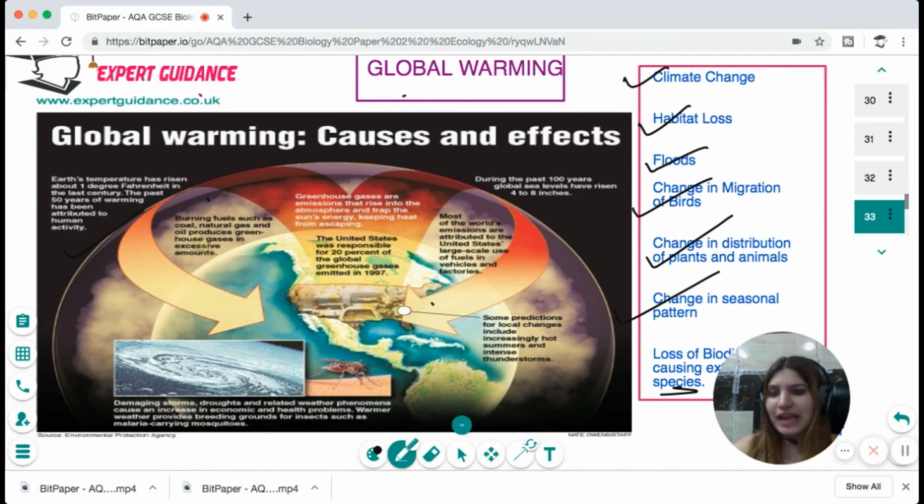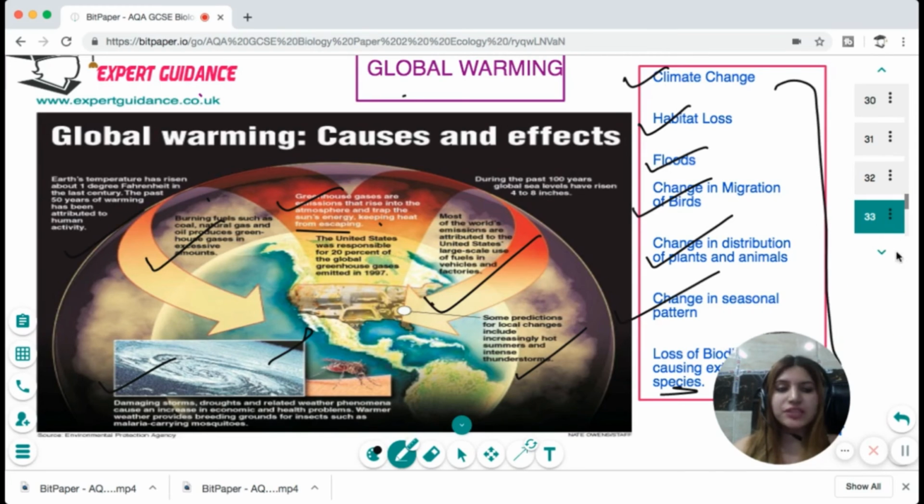And what are those human activities? Burning fuels such as coal, natural gas, and oil produces greenhouse gases in excessive amounts. Greenhouse gases are emissions that rise into the atmosphere and trap the sun's energy, keeping heat from escaping. Now, most of the world's emissions are attributed to the United States, large-scale use of fuels, vehicles, and factories. And some predictions for local changes include increasing summers and intense thunderstorms, damaging storms, droughts, and related weather and phenomena attributed to this greenhouse effect. So you should know what the greenhouse effect is, how it is contributing to global warming, and what are the consequences of that. So you should elaborate these points properly.